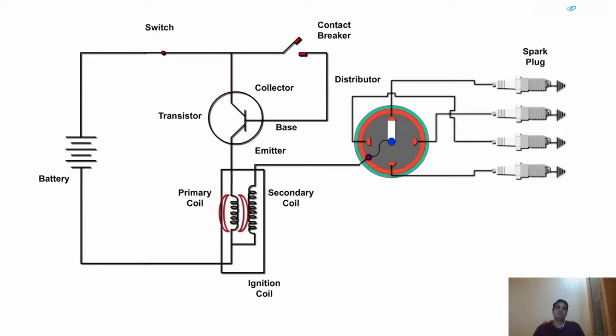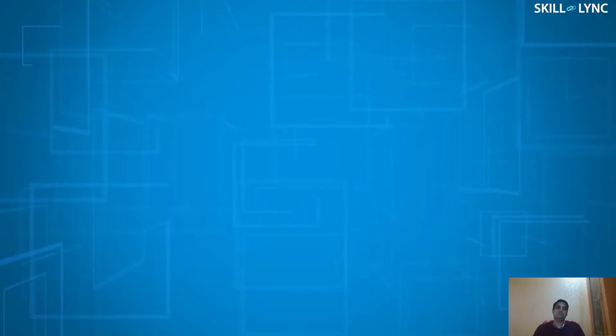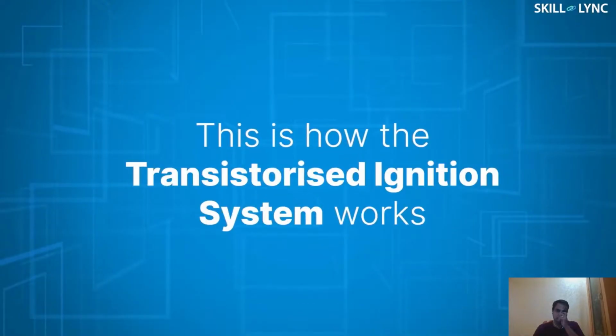But when the contact breaker opens because of the action of the cam, the current flowing to the base stops, and hence the connection will be cut off between the collector and the emitter. This changes the magnetic field in the primary coil, and because of this, a high voltage is induced in the secondary coil. This results in a high current which flows through the distributor, then to the spark plugs. Thus, the ignition spark is created. This is how the transistorized ignition system works.